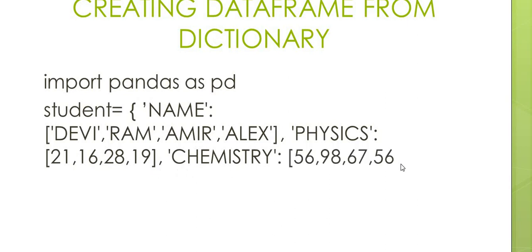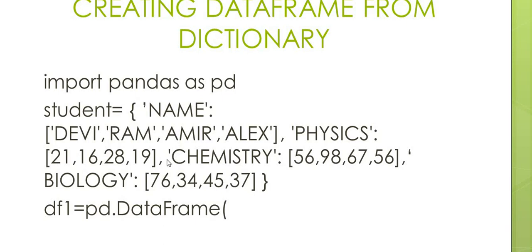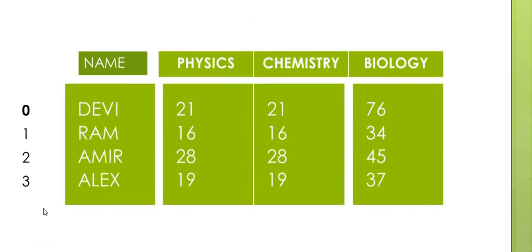Chemistry, its corresponding values are displayed. And then biology, its corresponding values are given here. So the 4 rows are there. DF1 is equal to pd.DataFrame. Directly the dictionary name is given as the value. Print DF1. So here the output looks like this. The row labels are not provided. So what happens? The default row labels 0, 1, 2, 3 are taken.